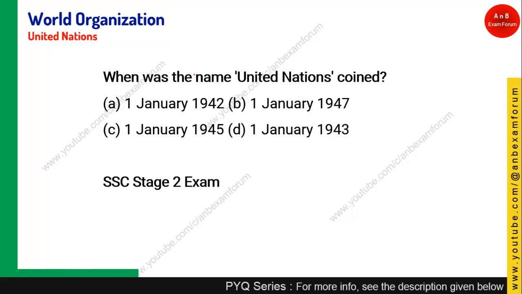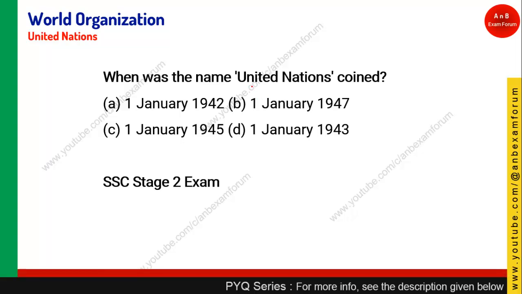Coming to the next question: when was the name United Nations coined? We know Franklin D. Roosevelt coined this terminology. If you have no knowledge about this, most students will answer 1st January 1945, thinking the United Nations was founded in 1945. Since this is a stage 2 question, it is not so simple. As we have seen, it is 1st January 1942, and after the League of Nations, the United Nations was formed. So option A, those who answered it, well and good.